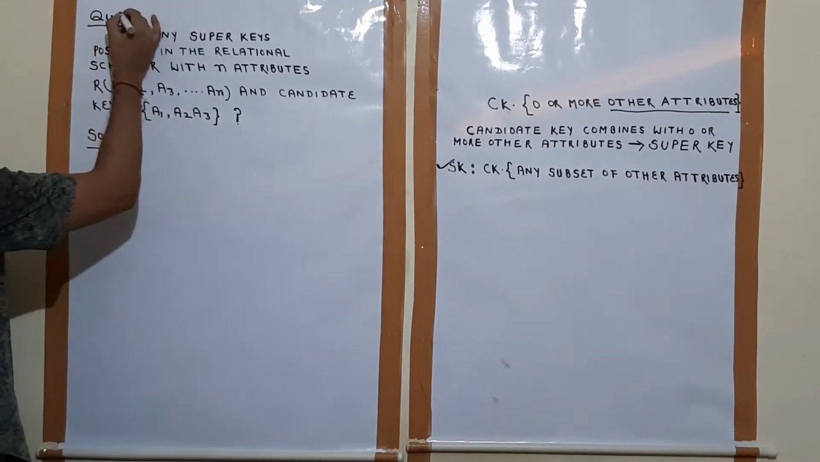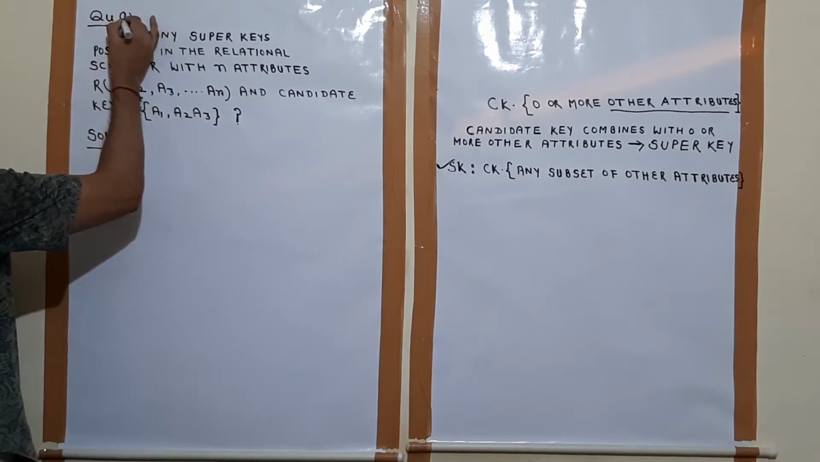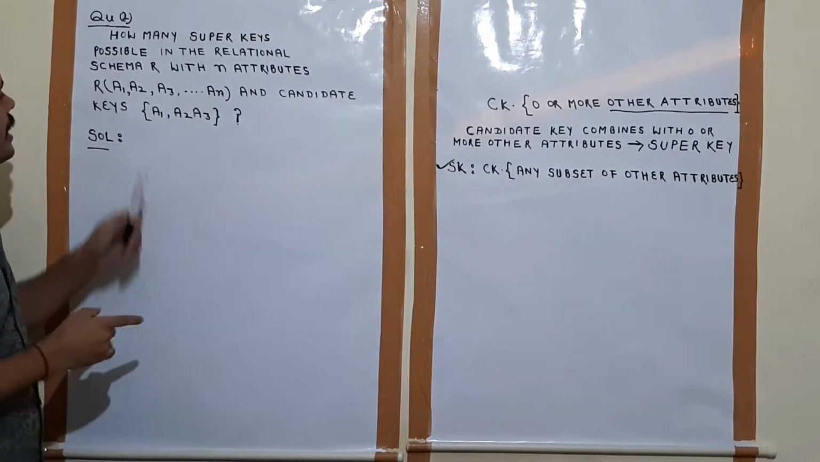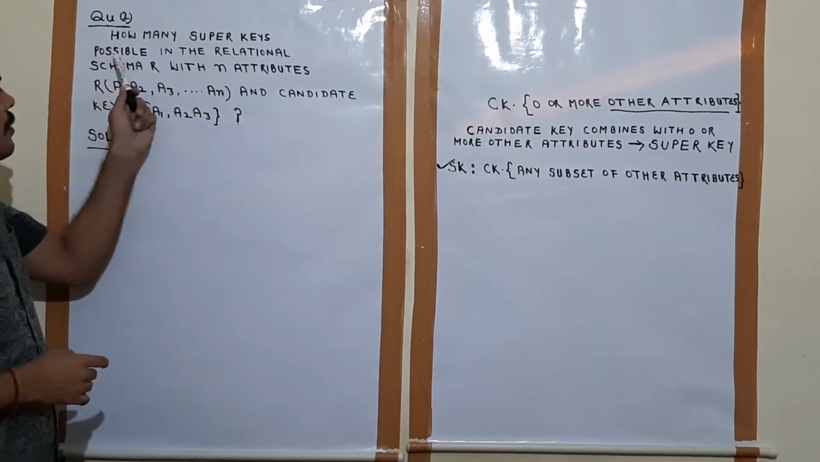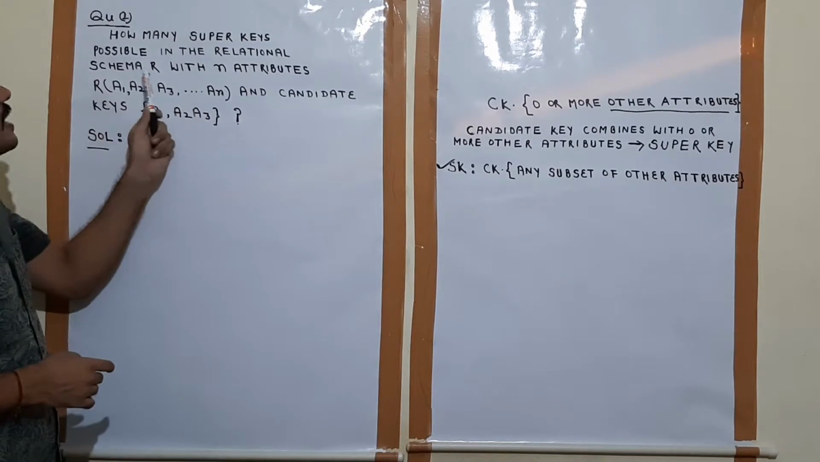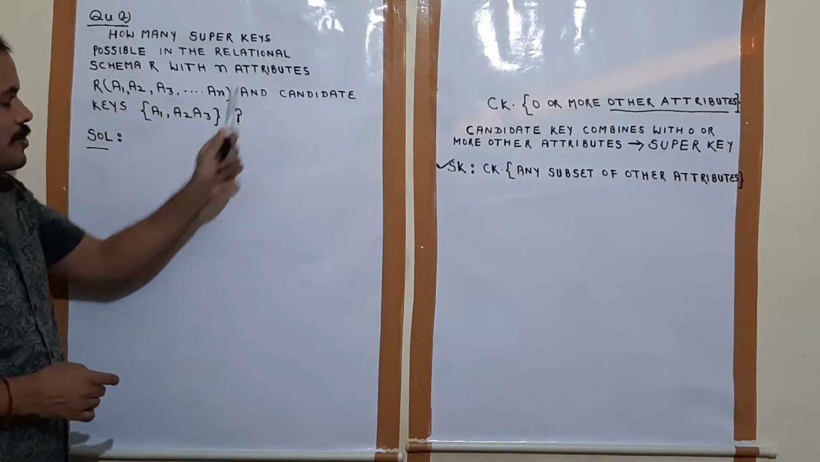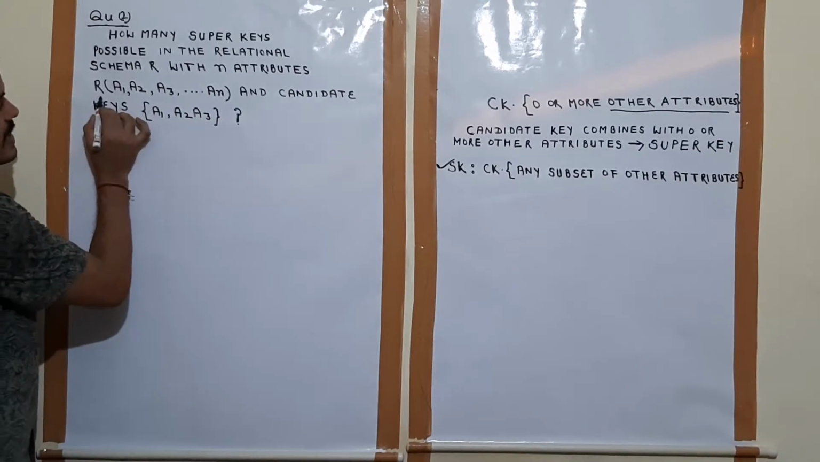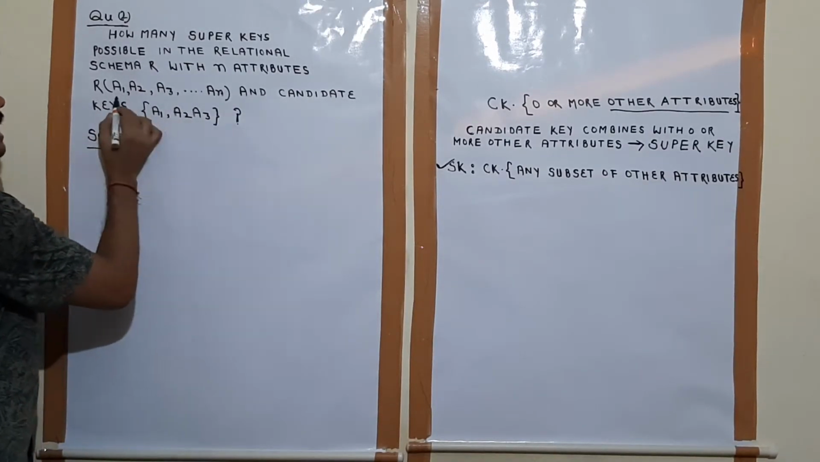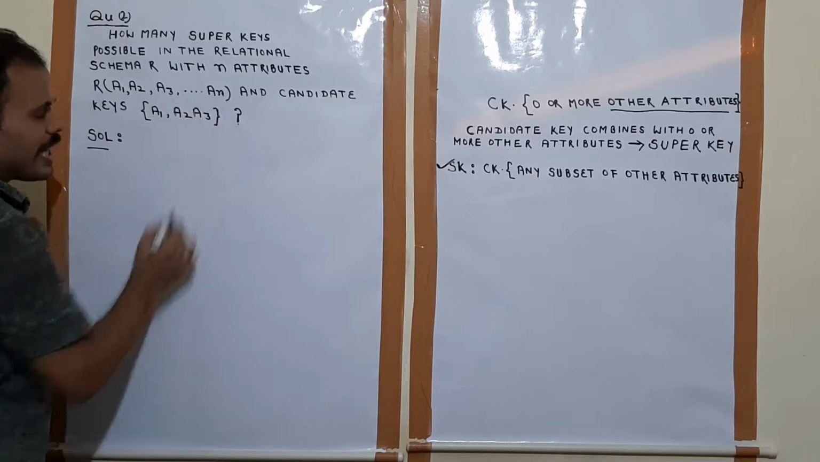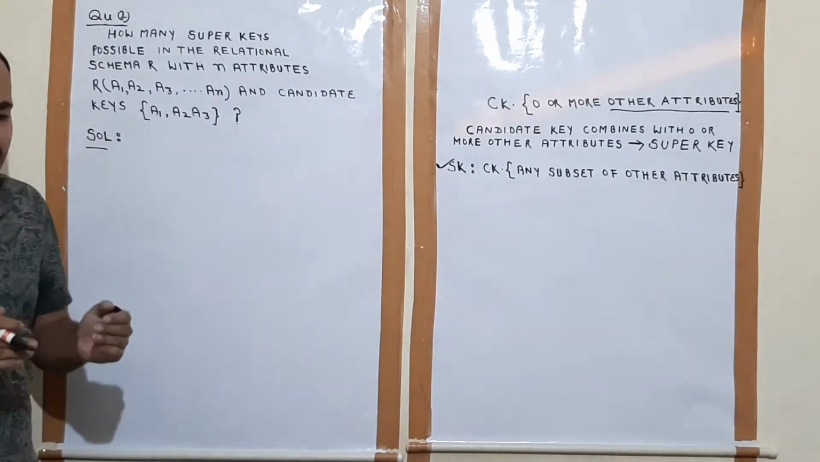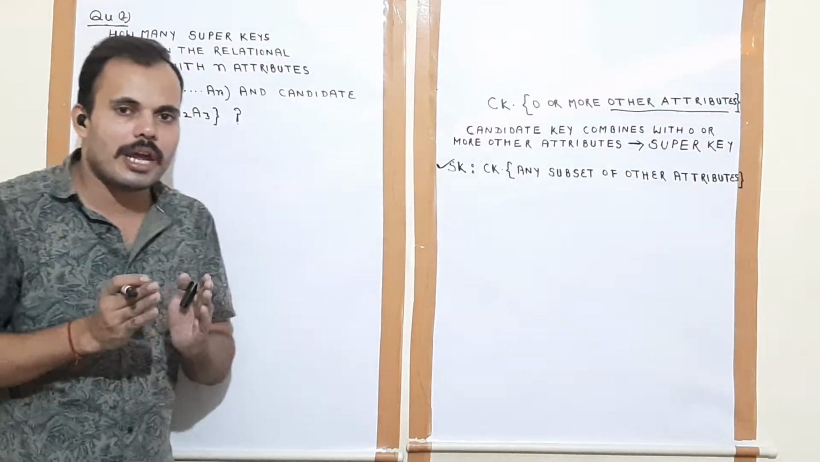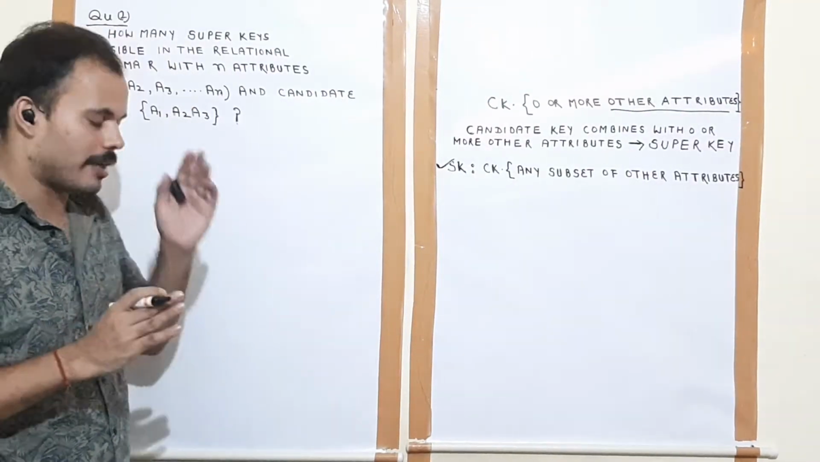See here. Example 2. How many super keys are possible in the relational schema with n attributes? Here R is a relational schema with n attributes a1, a2, a3 to an. Means a relational schema R with set of attributes a1, a2, a3 to an are given.